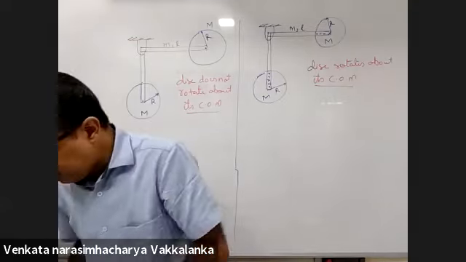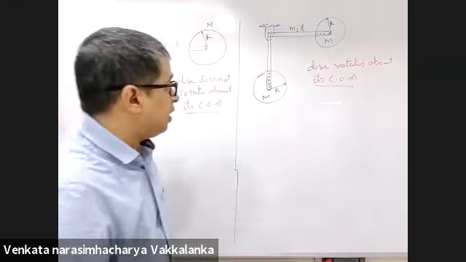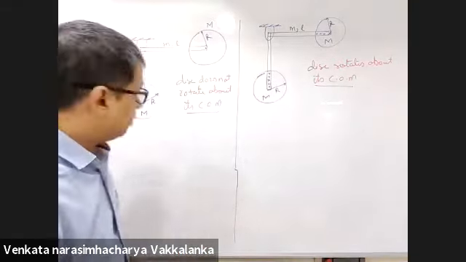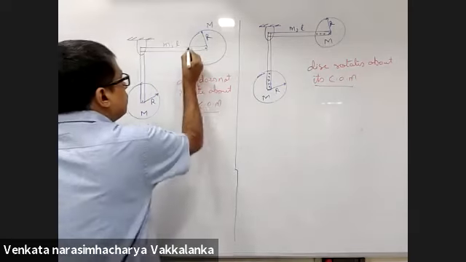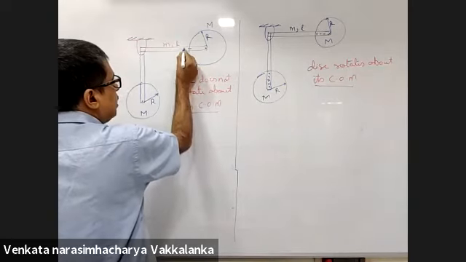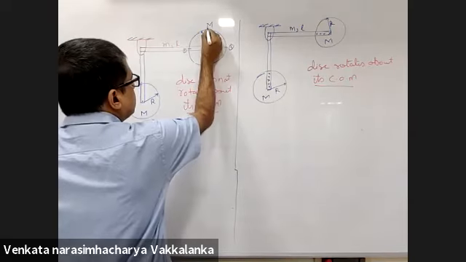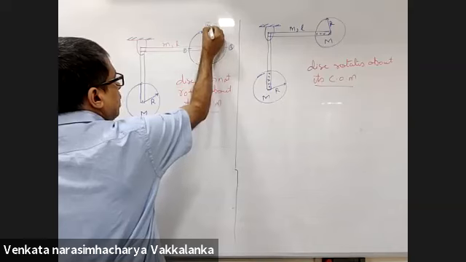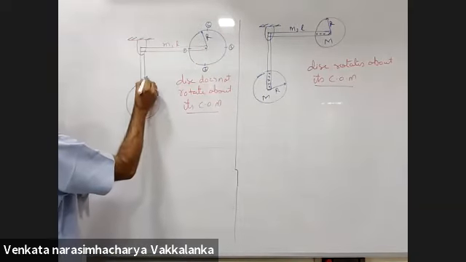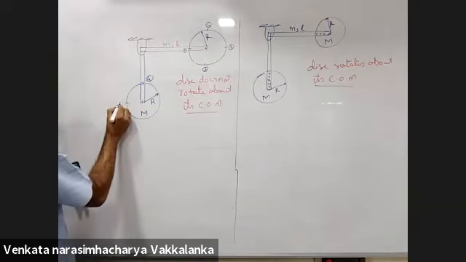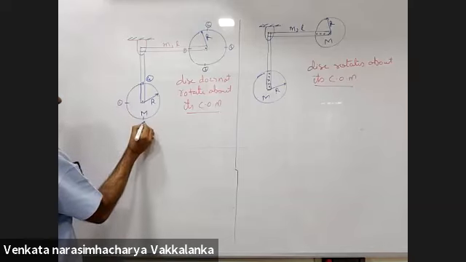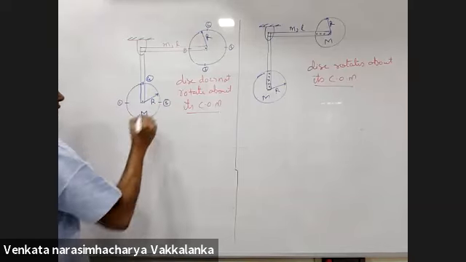Now, another way of explaining the same thing. Listen carefully. Name them. Call this point 1, call this point 2, call this point 3, call this point 4. When it comes down, this point will remain 4, this point will be 1, this point will be 2, this point will be 3.